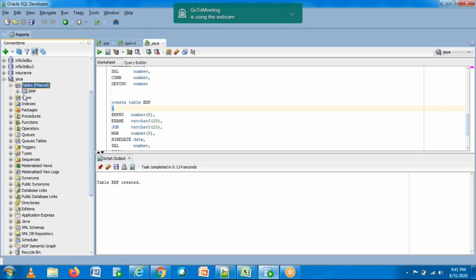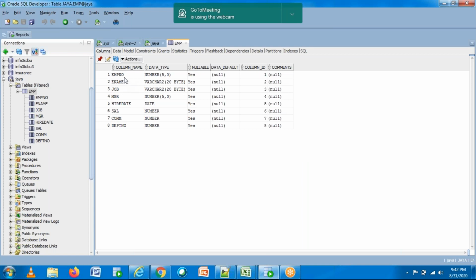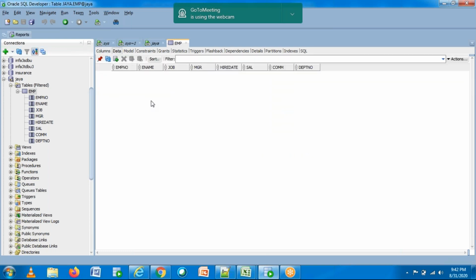So earlier you didn't have any tables. Now I created one table. So this is my table name. If you expand this one, you can see different columns, right? Just click on this table. So see, this is my table name. This is the data type and size. Clear? And there is another tab called data, right? If you click on this data, you can see the data, but currently you don't have any data.